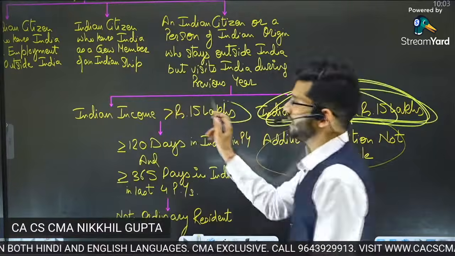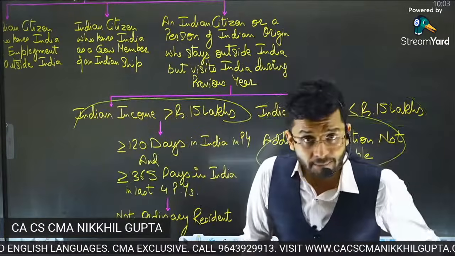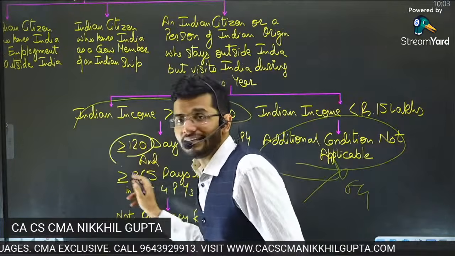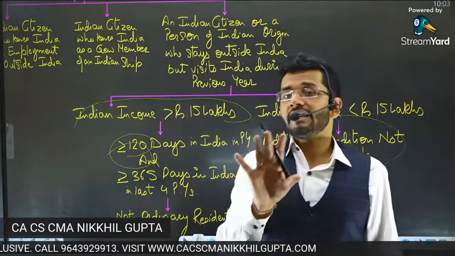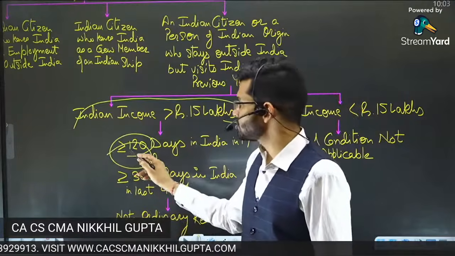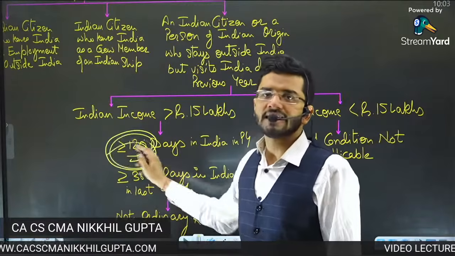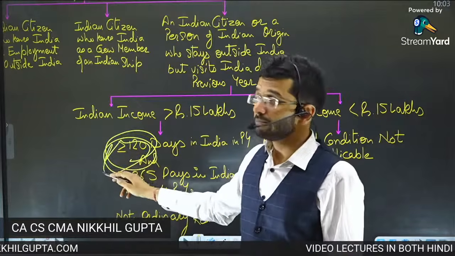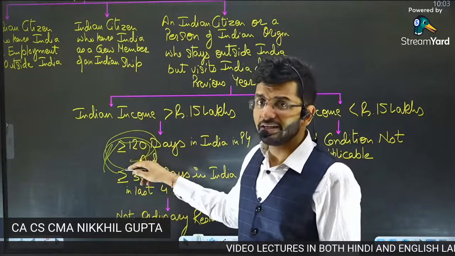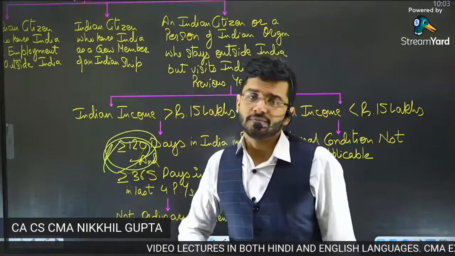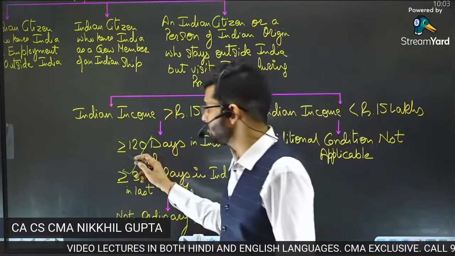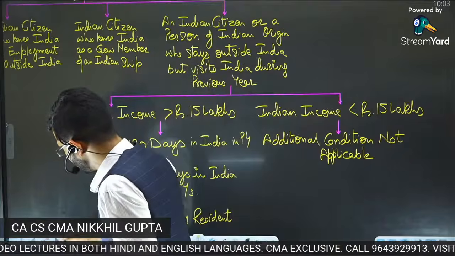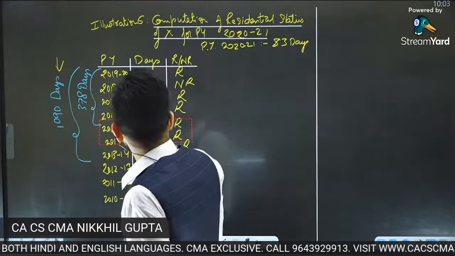But if he is earning income, then guys, the additional condition will be applicable to him with a relaxation that he can be in India for a period of at least 4 months, which is 120 days. If he's in India for more than 120 days, then we will consider him as a resident. If he's in India for less than 120 days, we will not consider that particular person as a resident.